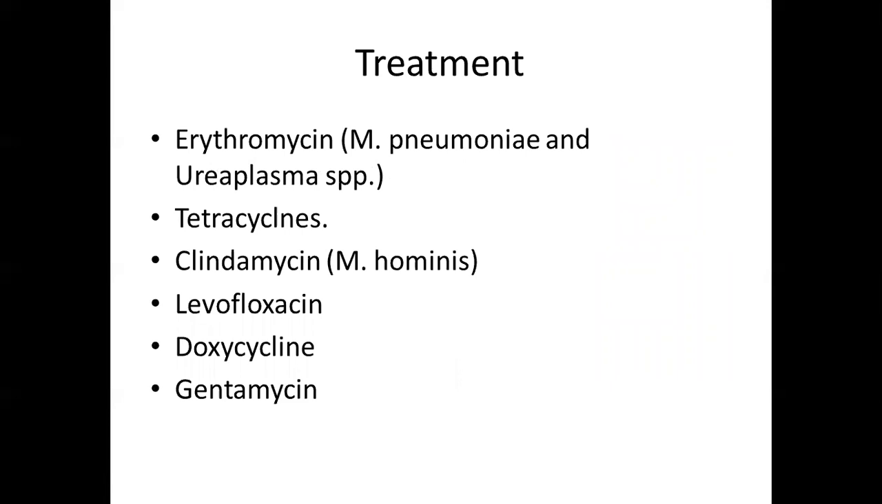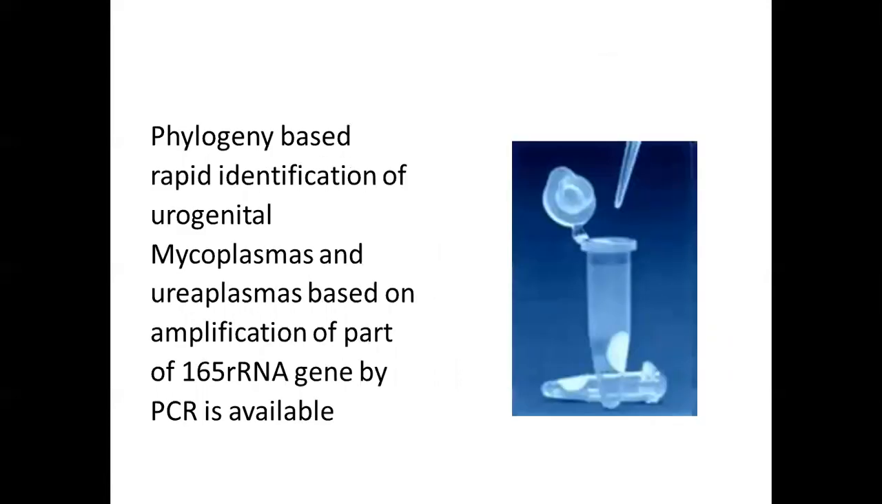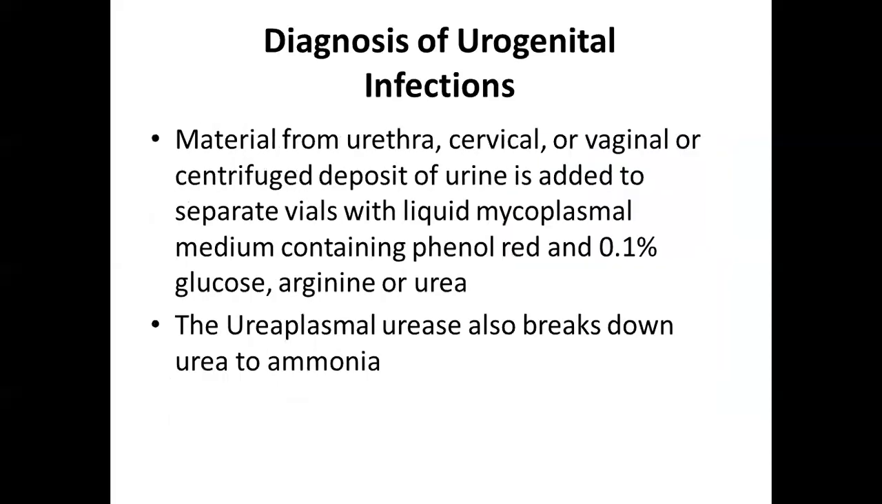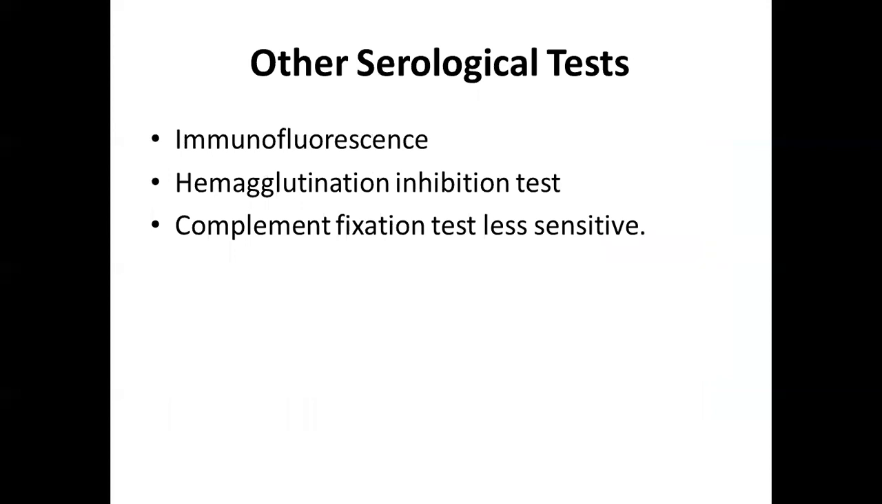That is, the polymerase chain reaction test to check for mycoplasma and Ureaplasma. Then treatment is erythromycin, broad spectrum antibiotics, or a combination of antimicrobial therapy. Okay, so this is about mycoplasma. Thank you.